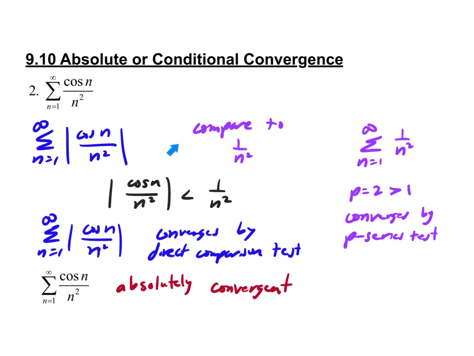Right away, we're comparing it to 1 over n squared, and the key is determining that this is always bigger. We pick 1 over n squared because we know it converges, because of this over here. All right, other questions before we move on to the last one?